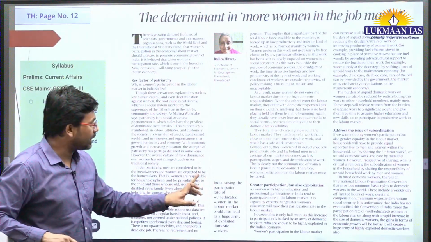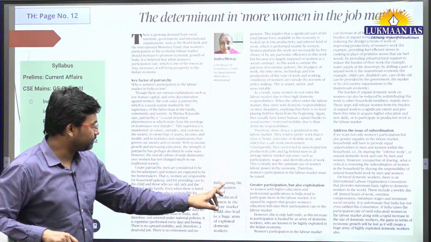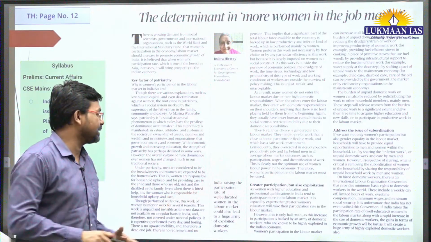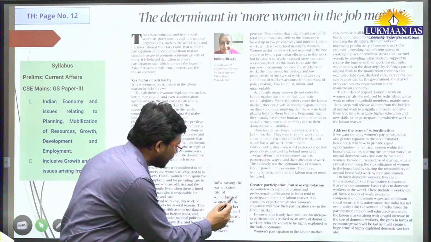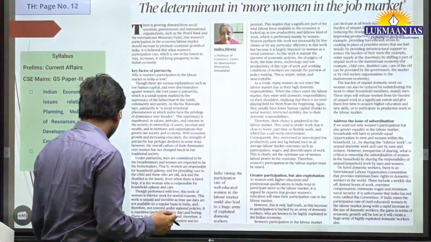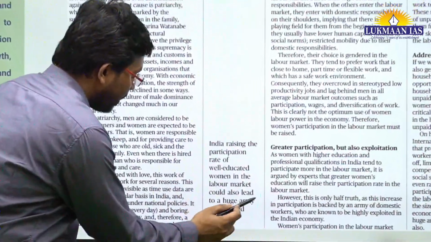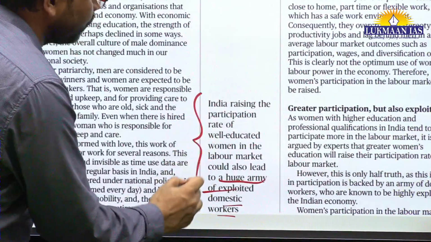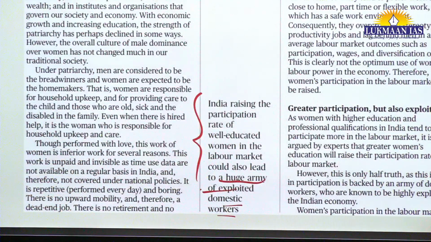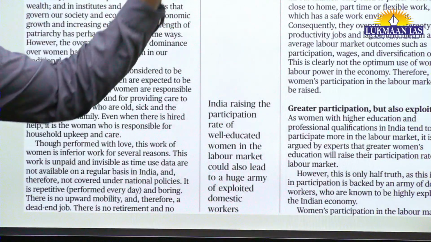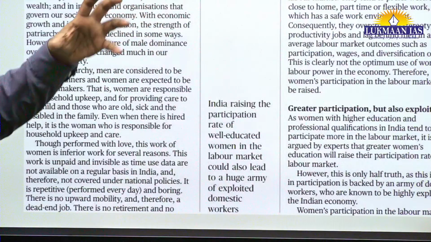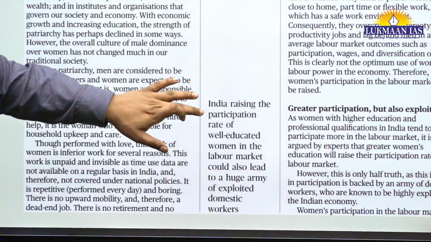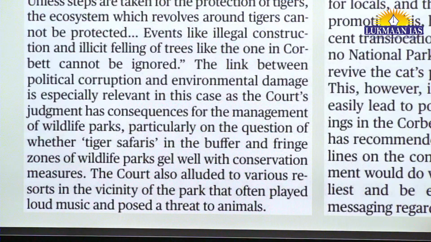So here in this article, the author says that in India, raising the participation rate of well-educated women in the labor market could also lead to a huge army of exploited domestic workers. So the author is saying that domestic workers must not be exploited much, and at the same time that men should also participate in unpaid work at home.